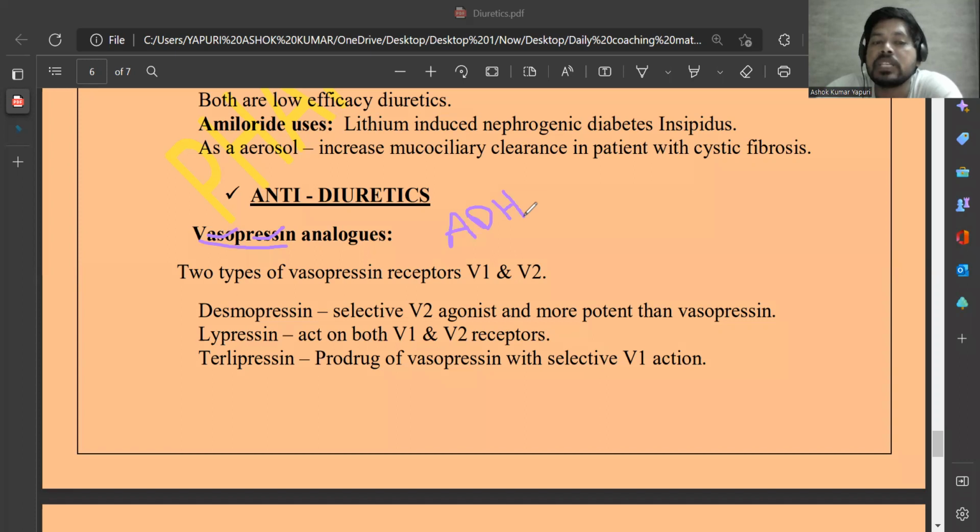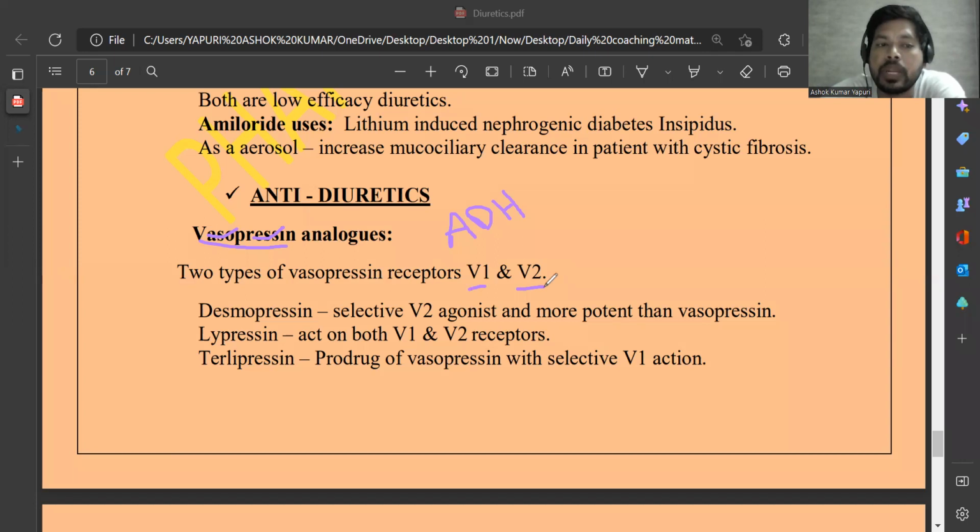Here our main discussion is anti-diuretics, the drugs or substances which have action like anti-diuretic. One of the natural anti-diuretics present in the body is anti-diuretic hormone, also known as vasopressin. There are two types of vasopressin receptors, vasopressin 1 as well as vasopressin 2, and these receptors have different functions. For example, vasopressin 1 receptors may lead to increased blood pressure. When the vasopressin 2 receptors are stimulated, they decrease the elimination of fluids from the body, nothing but decrease the diuresis,